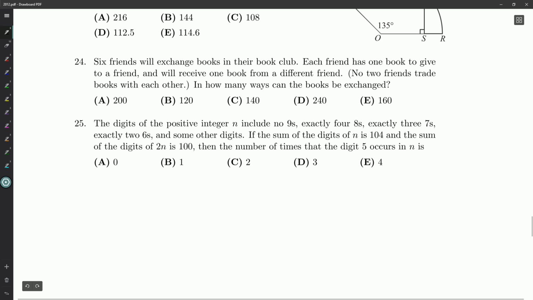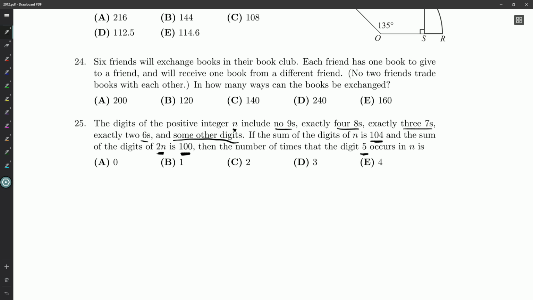Our 2012 Cayley paper. The digits of the positive integer n have no nines, four eights, exactly three sevens, and two sixes, and we've got some other numbers. The sum of the digits is 104. The sum of the digits of 2n is just 100. The number of times that the digit 5 occurs in n is...